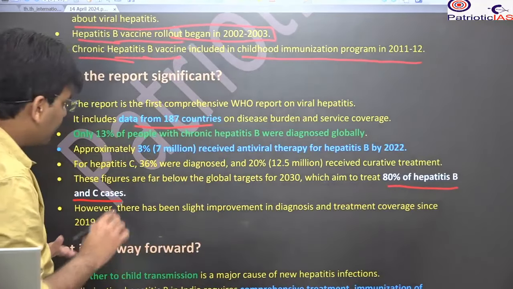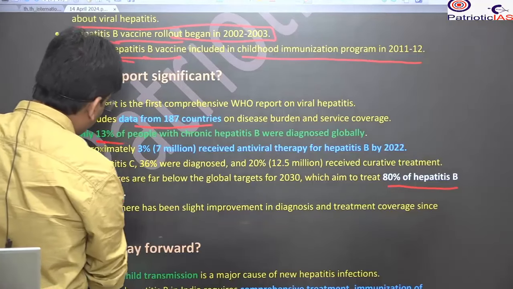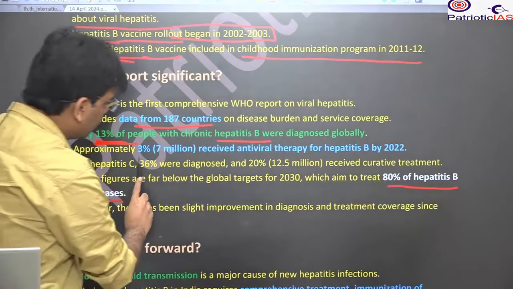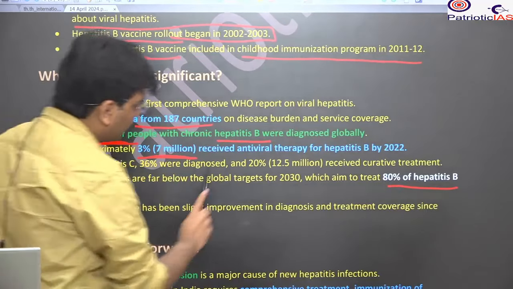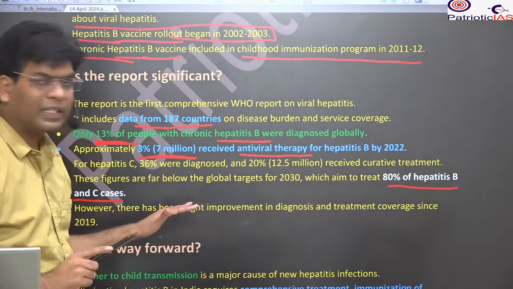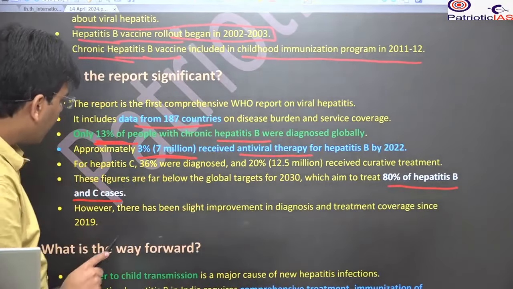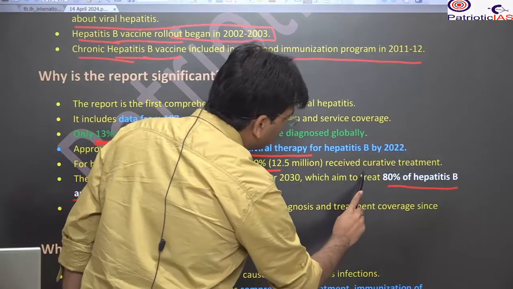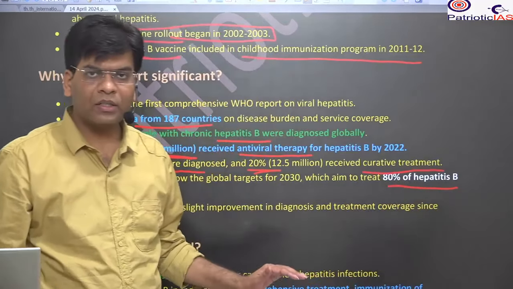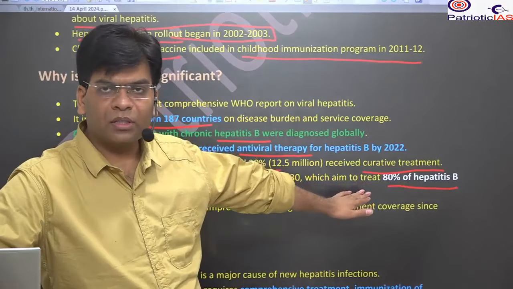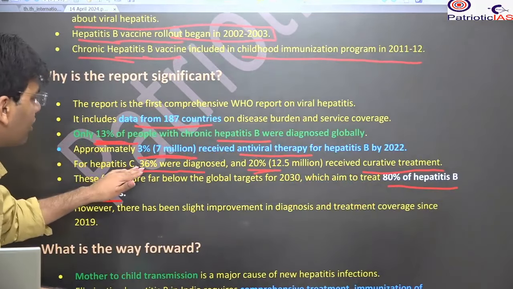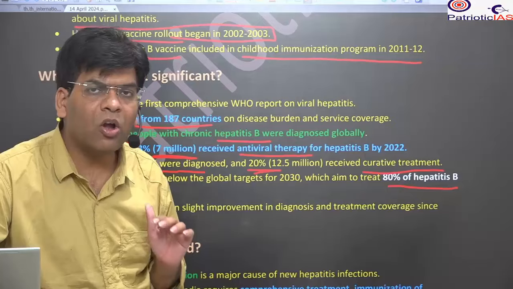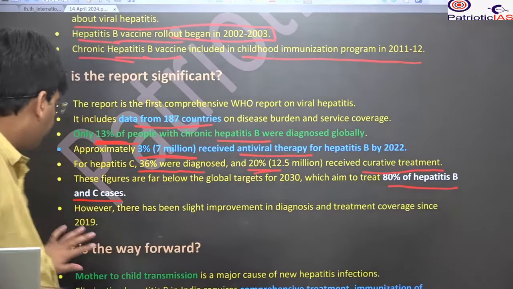Our achievement is that we are able to diagnose only 13% of hepatitis B, and out of this 30%, we are able to provide only 3% with antiviral therapy. This is the condition. Even in the case of hepatitis C, only 36% have been diagnosed and 20% receive curative treatment. Are you getting it now? The aim is 80%, but look here, 13%, 36%. This shows that we have to make a lot of effort to achieve this target.